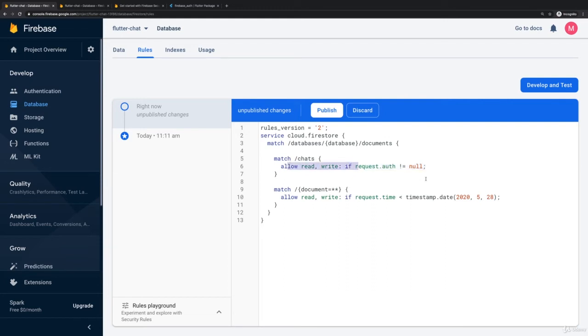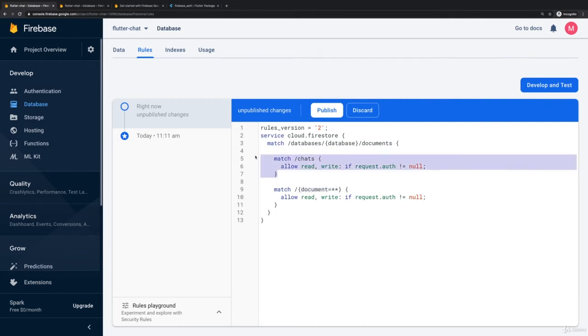Then I want to allow read and write. So, put in other words, unauthenticated users would now not be allowed to read and write. And that's, for example, what I'll now do down there. I will say access to my documents is by default only possible for authenticated users. And as I just said, this here is a special syntax, which means all documents in all collections. It's a wildcard placeholder, so to say.